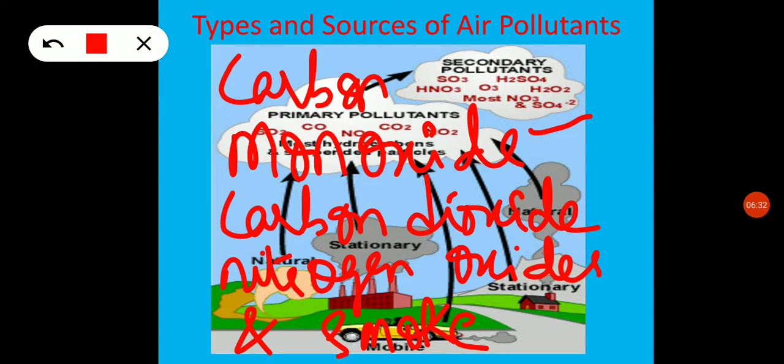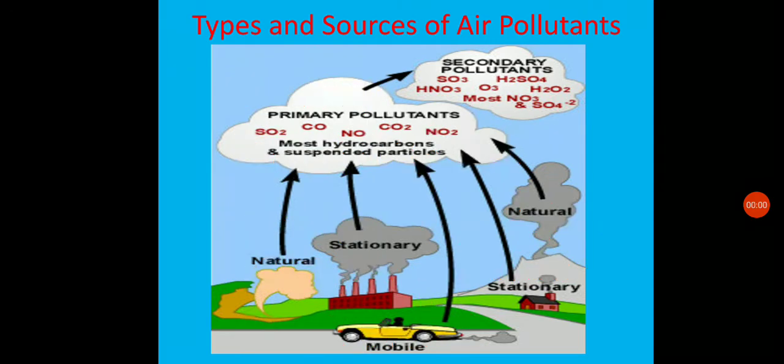Carbon monoxide reduces the oxygen carrying capacity of the blood, so it causes respiratory problems. Carbon dioxide, nitrogen oxides and smoke also cause respiratory problems.